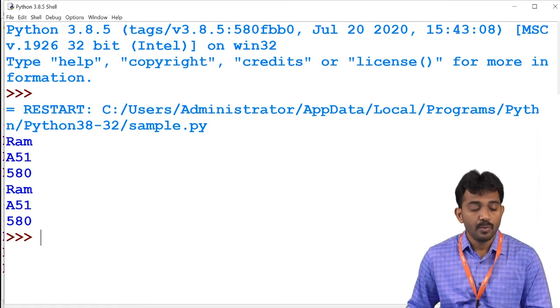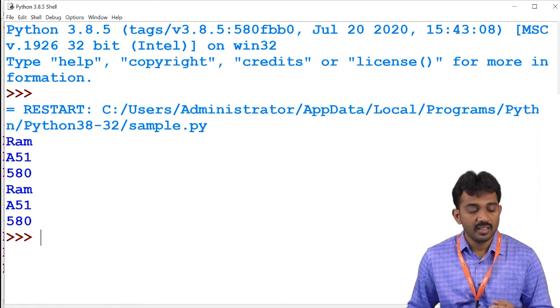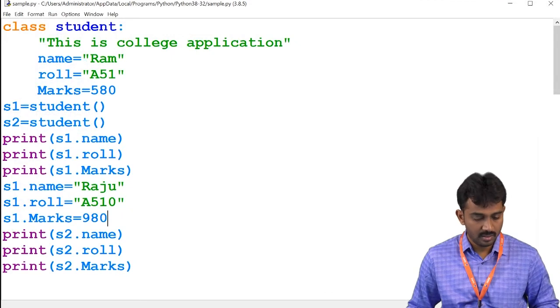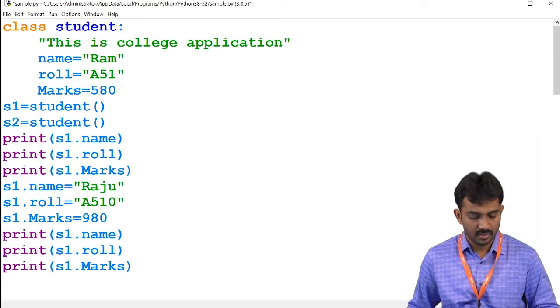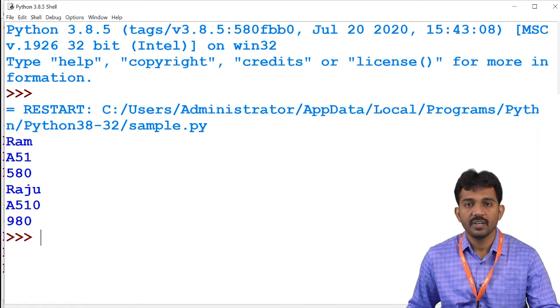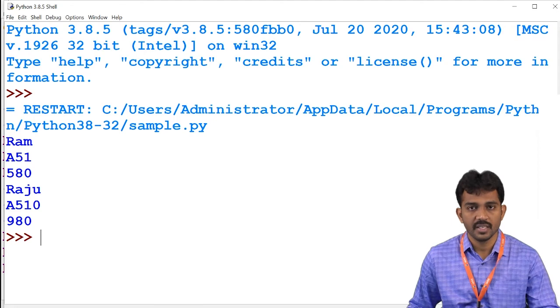See, if you perform changes in S1, yes. Now, if you print S1, see, the changes have happened, right?